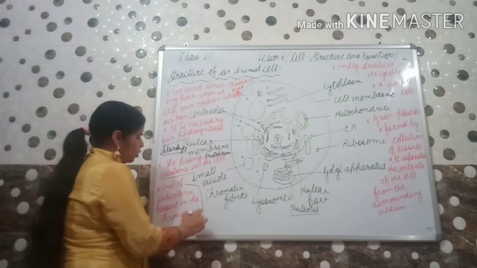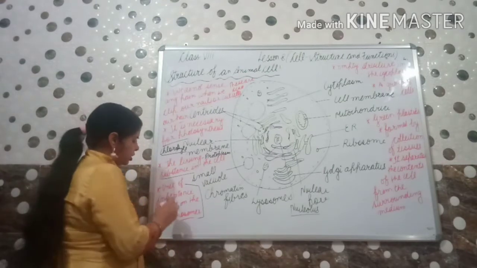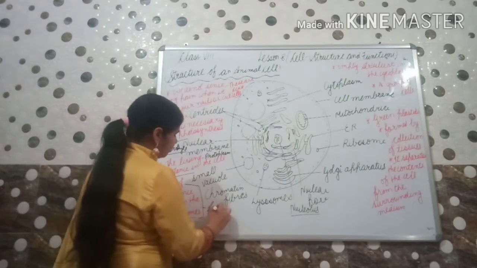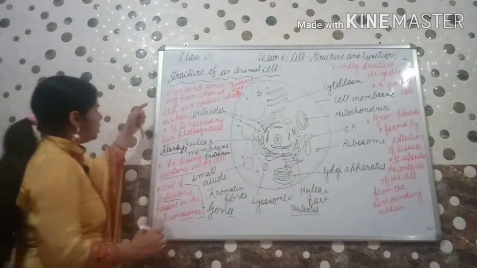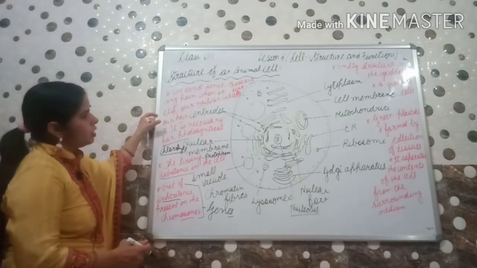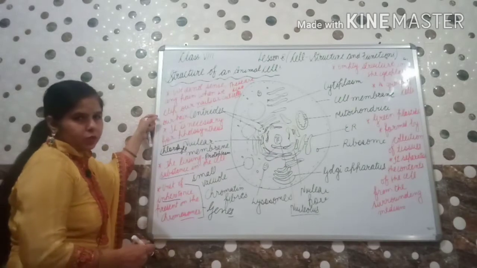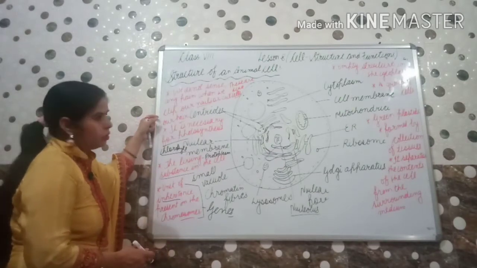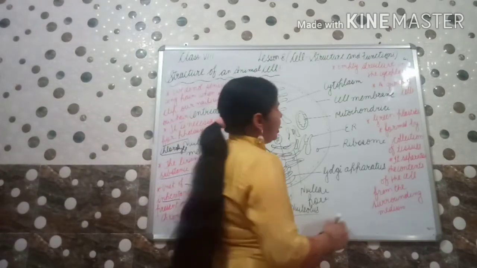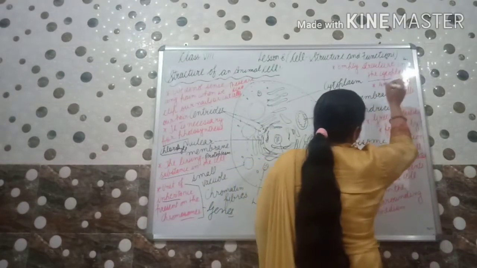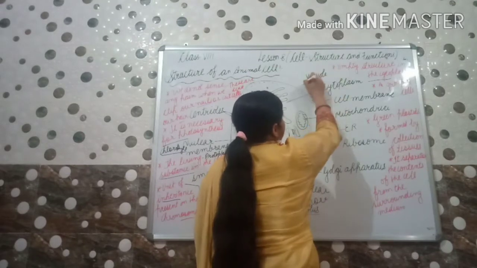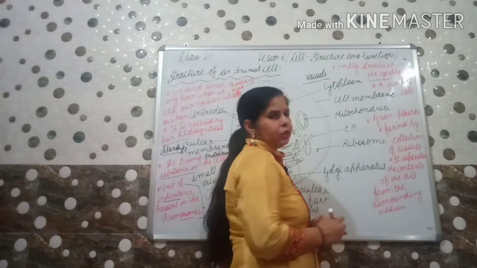Which is the unit which is present on the chromosomes? जो किसकी यूनिट है? इनहेरिटेंस की. Answer will be genes. I think you all have matched your answers of these four questions, and please tell me the marks on the basis of these questions in the comment box. Okay. Next question, which is the empty structure in the cytoplasm? Empty structure कौन सा होता है साइटोप्लाज्म में, उसे क्या बोलते हैं? Answer will be vacuole. Vacuole is the empty structure in the cytoplasm, or you can say blank looking structure.